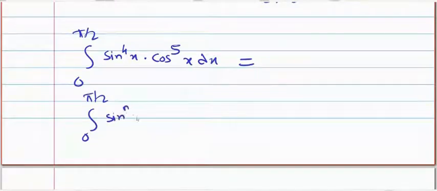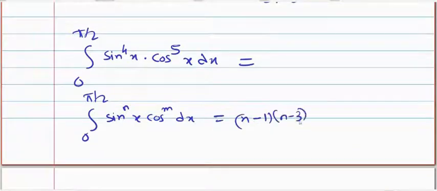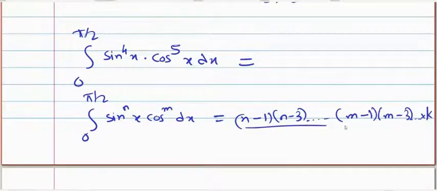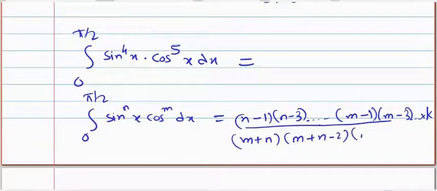Sin raised to power nx cos raised to power mx: (n minus 1)(n minus 3), this will continue, then (m minus 1)(m minus 3), this will also continue, into k divided by (m plus n)(m plus n minus 2)(m plus n minus 4), this will also continue.